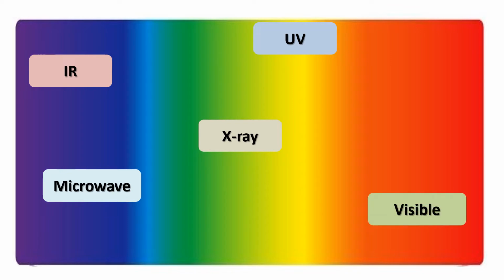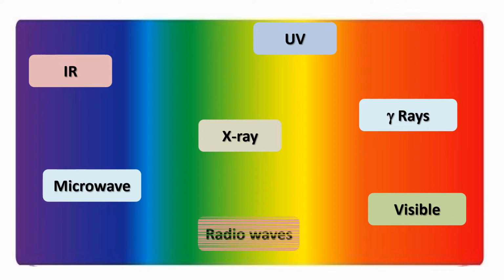Then visible, our day-to-day life, we human beings can see the light. So what is the visible range for human beings, that we know. Also we know gamma rays. Gamma rays are emitted from radioactive elements. So we have sometimes heard about gamma rays also, and radio waves which we use mostly for communication purposes. So sometime or the other we must have heard any of these X-ray, any of these rays or radiations.